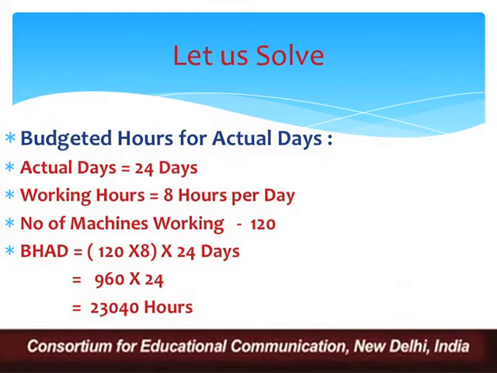So there is a deficit time of 1 day. The moment we multiply this 960 hours into 24 days, we can come to know the budgeted hours for actual days, which here is 23,040 hours. So budgeted hours for budgeted days were actually 24,000 hours. Here it is 23,040 hours. Now this information is in hand with us, and we can proceed for further computation.